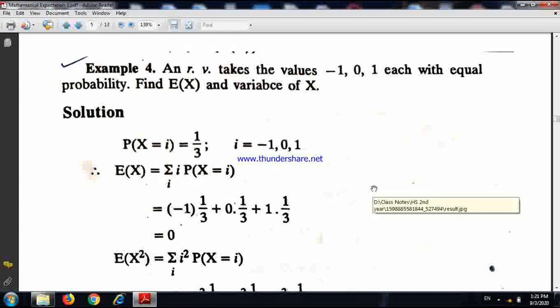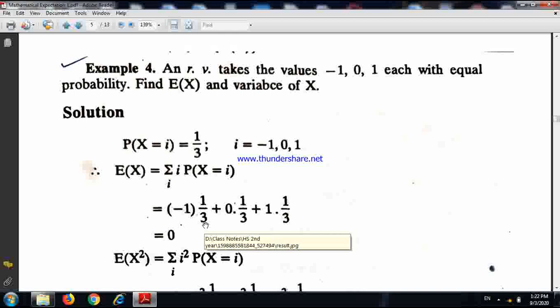Sum of the product of the values with the corresponding probability. So that means -1 into probability that x takes the value -1 plus 0 into probability x takes the value 0 plus 1 into probability x takes the value 1, and we get the result 0.